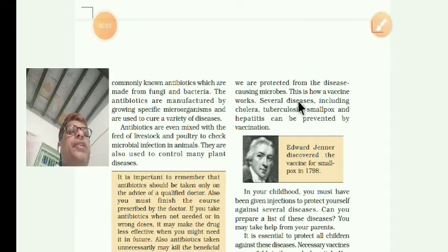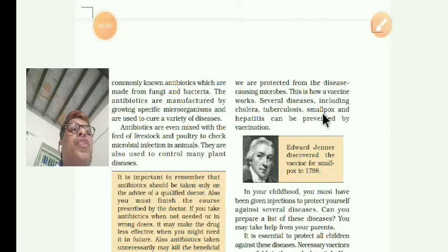Several diseases, including cholera, tuberculosis, smallpox, and hepatitis, can be prevented by vaccination. Cholera is an infectious disease causing diarrhea and vomiting. Tuberculosis is also an infectious disease affecting the lungs.